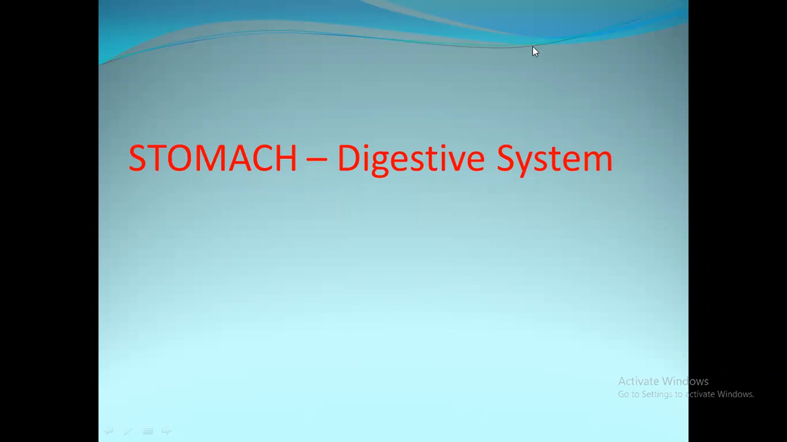Hi students, today we are going to see about the stomach. Here we are going to study what the stomach is: the situation of the stomach, shape of the stomach, organs associated with the stomach, structure and its parts, blood supply to the stomach, nerve supply to the stomach, applied anatomy of the stomach and functions of the stomach.